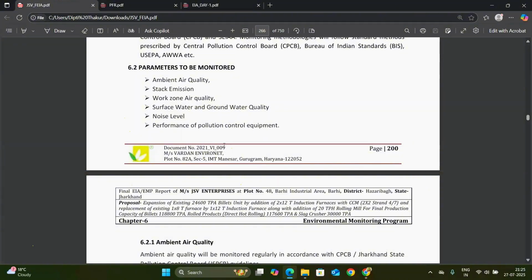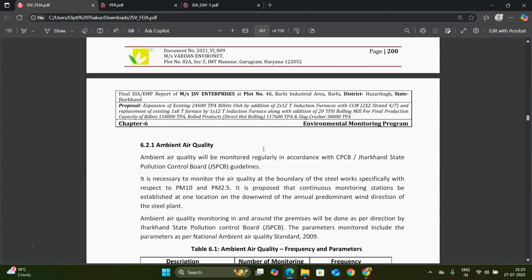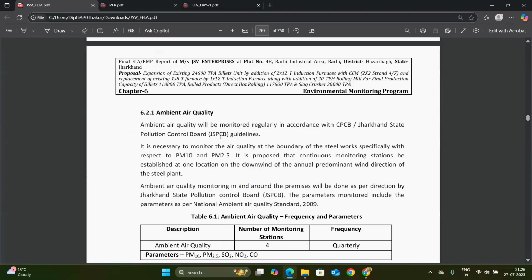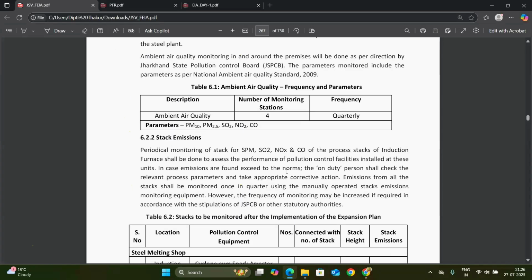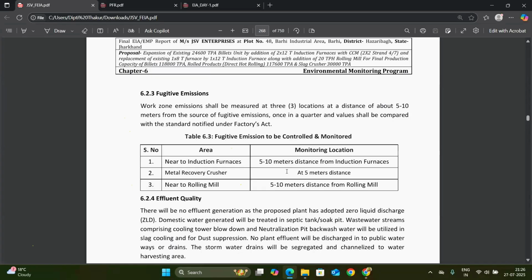That is ambient air quality, surface water, noise level, and performance of pollution control equipment, because these are very important parameters of the surrounding area, and we have to take care of them every 6 months. As you can see, it is written that ambient air quality will be monitored regularly in accordance with the CPCB or Jharkhand State Pollution Control Board. This is the way they have to monitor.